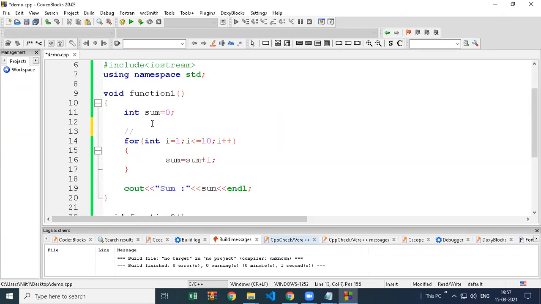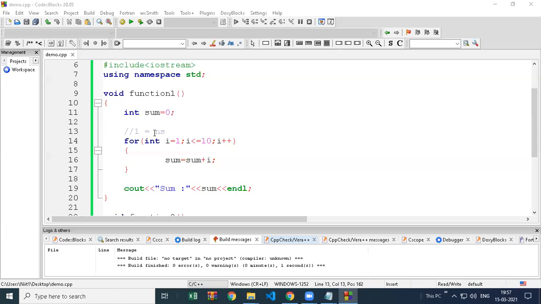Function 1 has a loop, and this loop is repeating 10 times. Correct? Let's take one example. If a loop repeats one time, it takes 1 nanosecond.